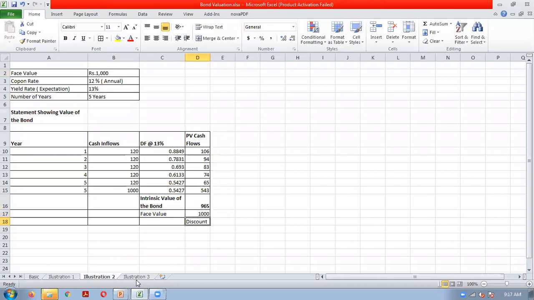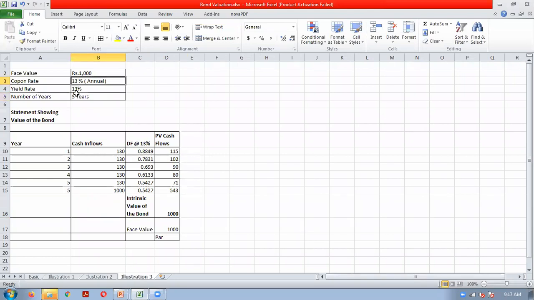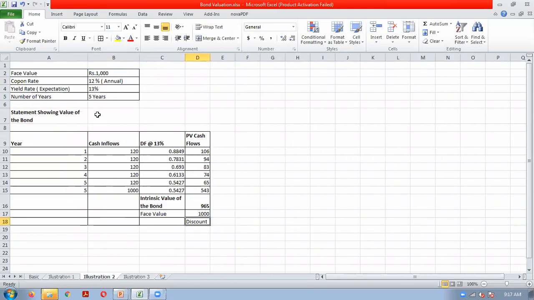Okay. Here, par means the investor will say, I will pay the same face value. That's why we got par. So in both ways, we have understood mathematically as well as logically. So this is the relationship between the coupon rate and the yield rate, that is the actual rate and the expected rate, you can say.